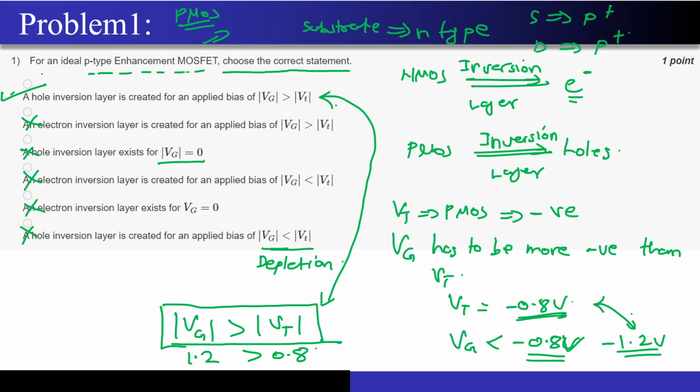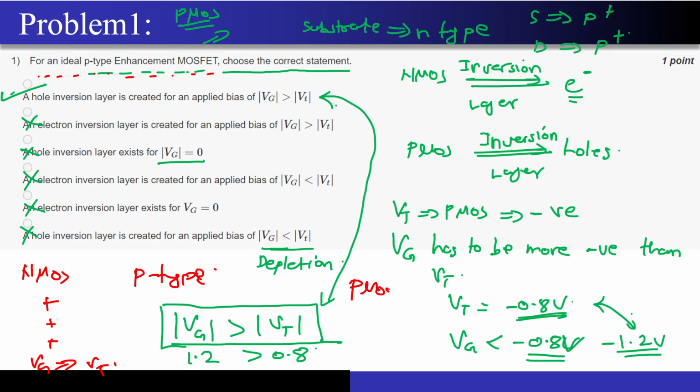Yeah, so this was problem number 1 that we had looked at. For an ideal p-type MOSFET, choose the correct statement. For the case of NMOS, I had a p-type substrate. To create the depletion, I had to move the holes away from the oxide-semiconductor interface. To push the holes away, I had to apply a positive voltage at the gate. That means the threshold voltage was positive.